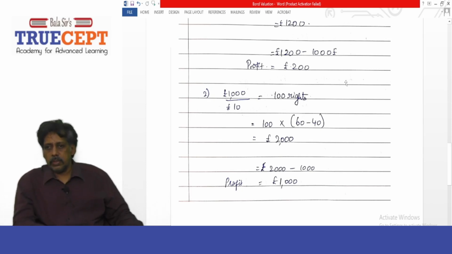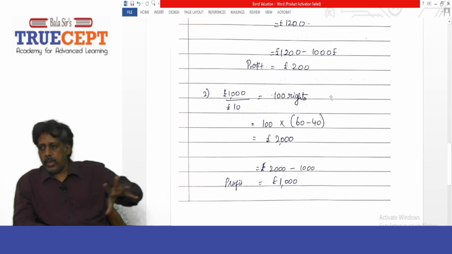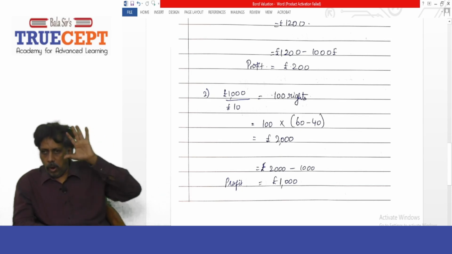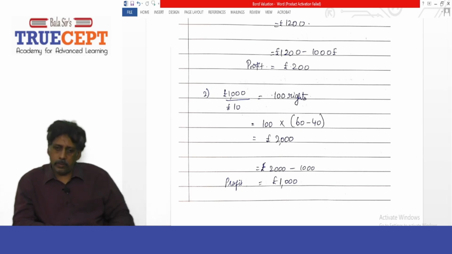Got it? Okay, guys. Please go through this example, a really good example. Pause the recording and jot down the solution.